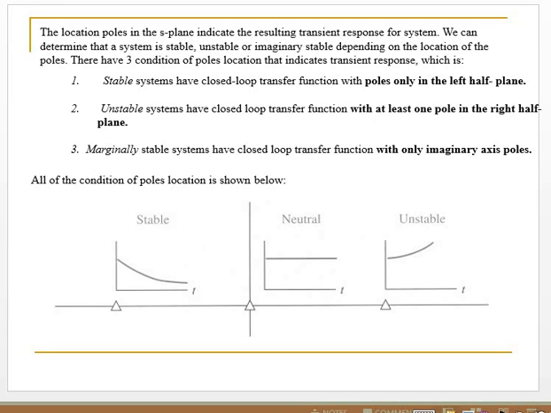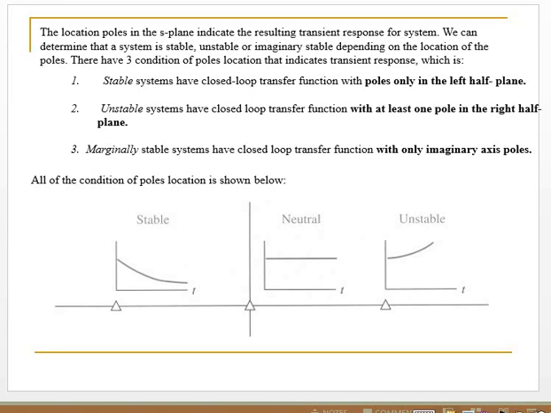We can determine whether a system is stable, unstable, or marginally stable depending on the location of the poles. There are three conditions of pole location. Stable: a stable system has a closed loop transfer function with poles only in the left half S-plane, meaning all the poles are in the left half S-plane. Second, an unstable system has a closed loop transfer function with at least one pole in the right half S-plane.